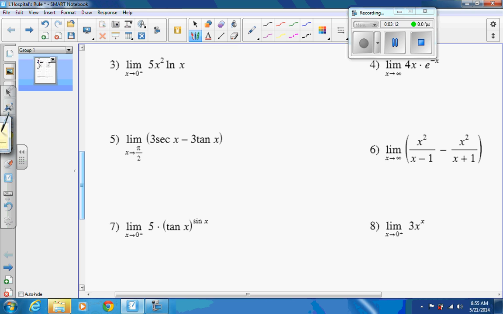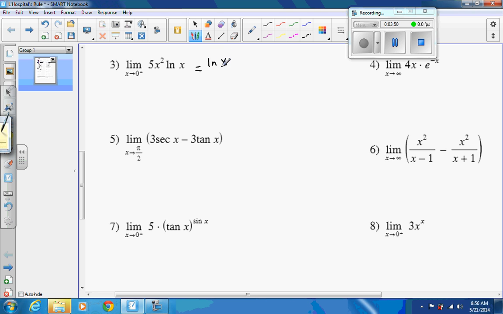Okay, looking at our set of examples, with L'Hopital's, you have that fraction, you can do the derivative of the top, derivative of the bottom, and you're good. How many of those look like you have that ready to go? Like you have a top and a bottom, you can just do the derivative. None of these. Probably going to happen like that on your quiz, where you're going to have to do some things to get it to look or be in a position to even use L'Hopital's rule. So let's try a couple of those things. The first one, how am I going to change this?